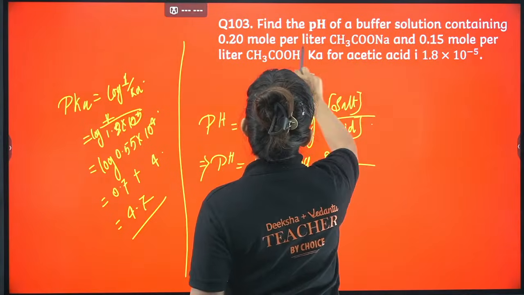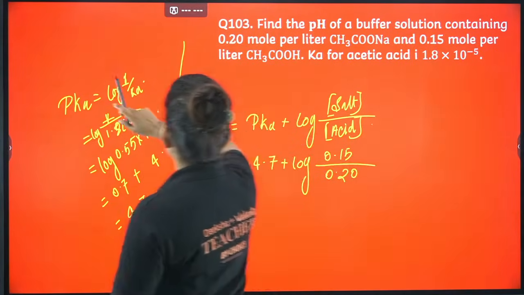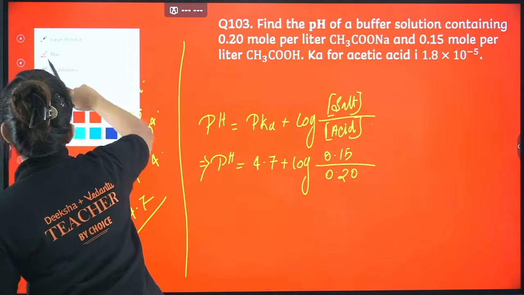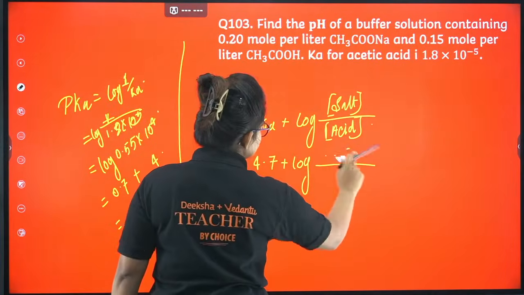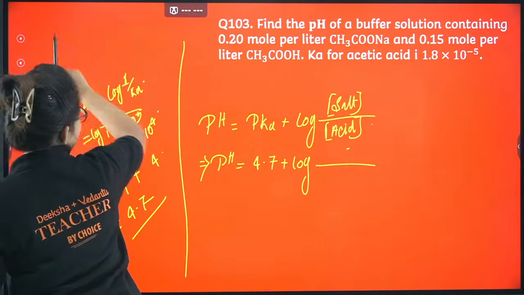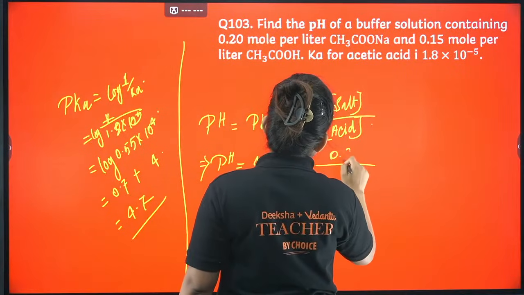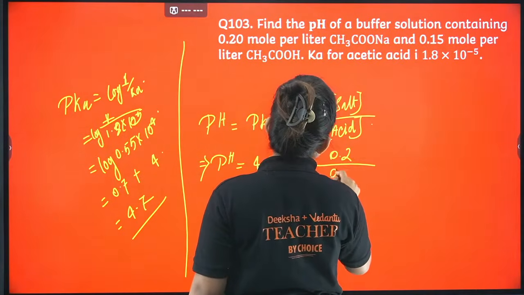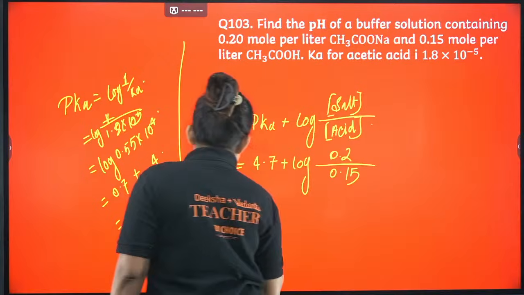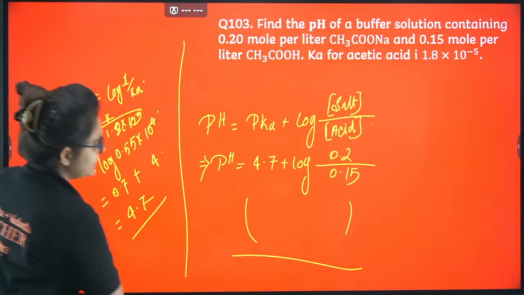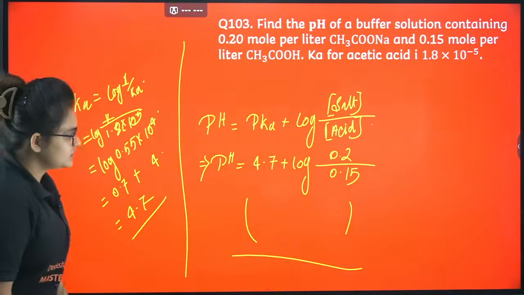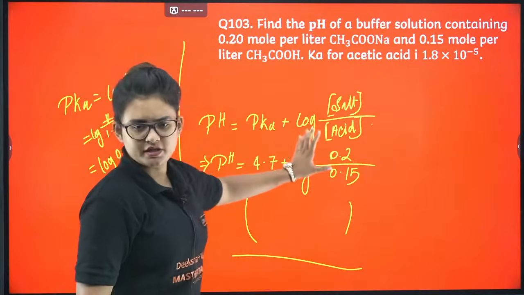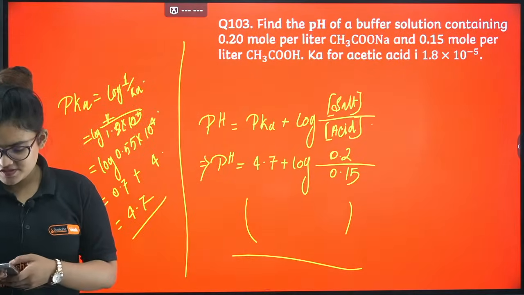Solution containing 0.20 mole per liter of this. Okay, just a reverse thing I wrote. 0.2 divided by 0.15. Okay, so simply if you just calculate, you will get the answer. I am not proceeding further, okay, because it will be a simple calculation. Okay, let's proceed further.